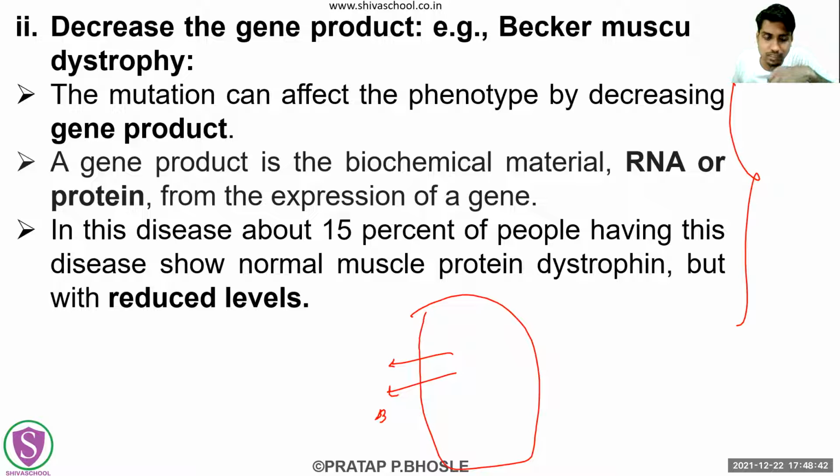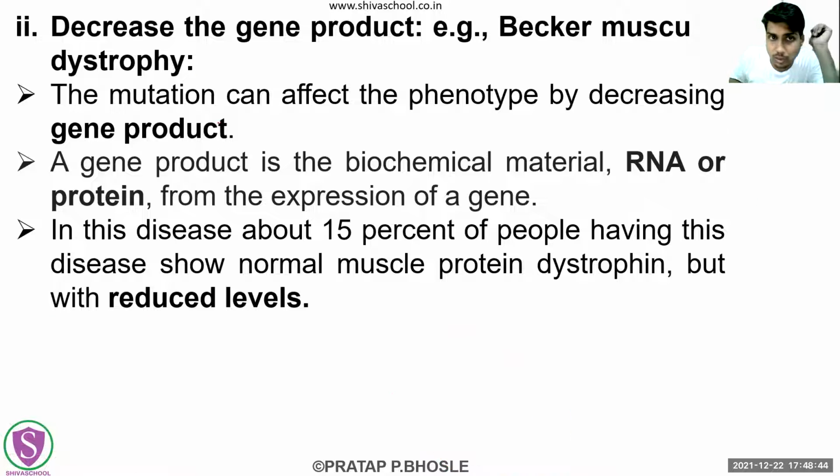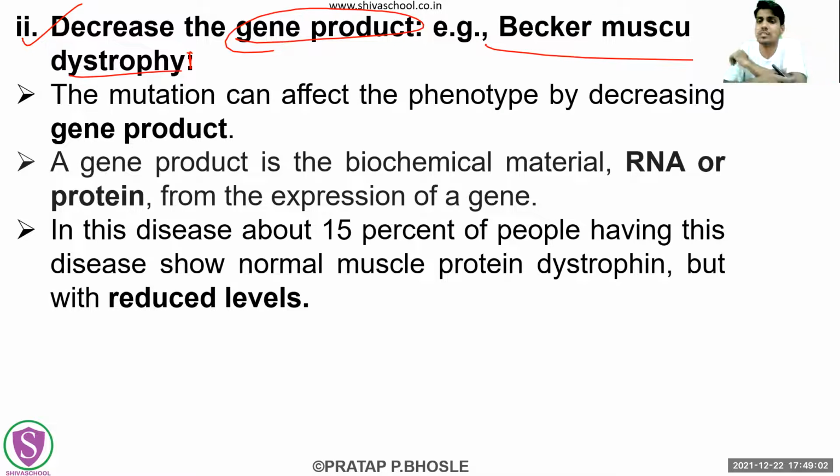So what is the second effect we are going to see about the point mutation? It is the decrease in the gene product. Gene product में जो decrease होने वाला है. ठीक है, so let's see. The example of this is Becker muscular dystrophy. This line will at least give you 1 mark. तो ये कम से कम 1 marks तो आपको देना चाहिए. Decrease in the gene product के लिए 1 mark.